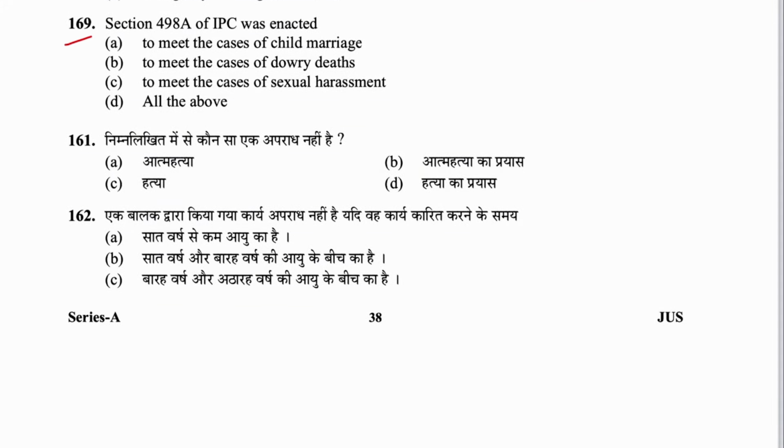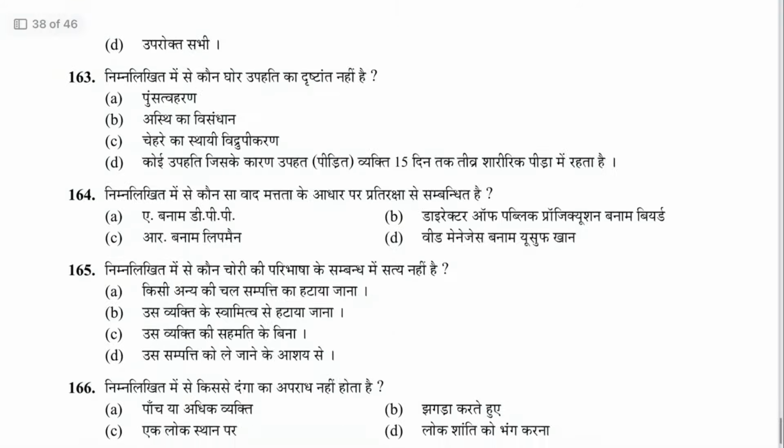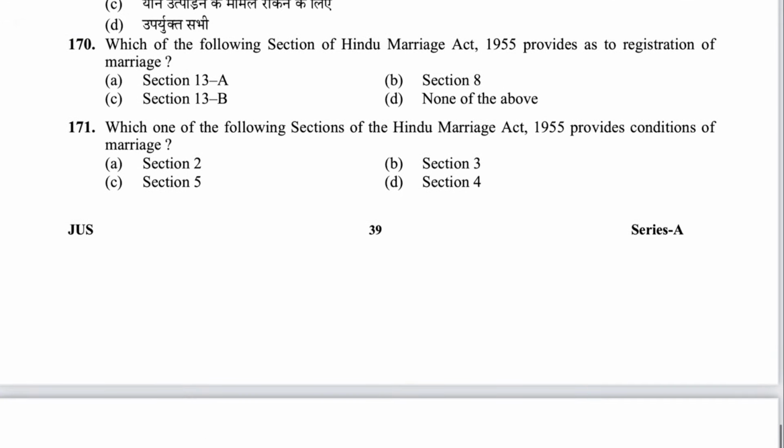Next 169. Section 498A IPC was enacted to meet the cases of child marriage, dowry death, sexual harassment. To meet the cases of dowry death. B is the answer. And chapter 20A. This question had come above. Next 170. Which of the following sections of Hindu Marriage Act provides as to registration of marriage? That is section 8. B is the answer.